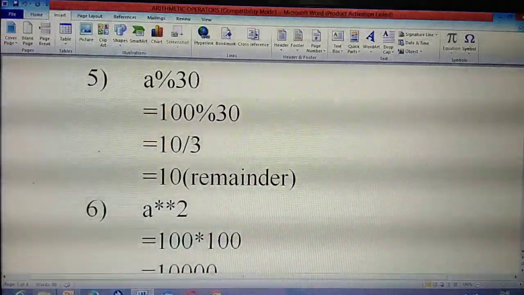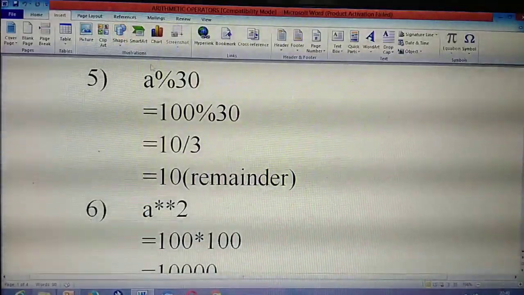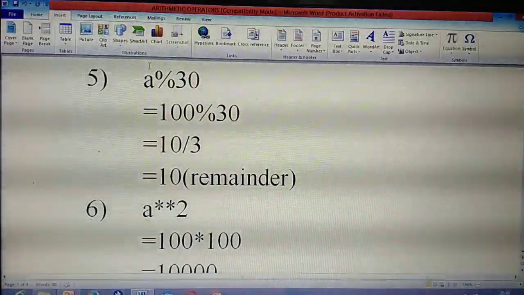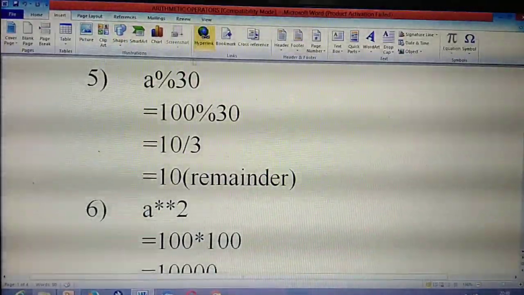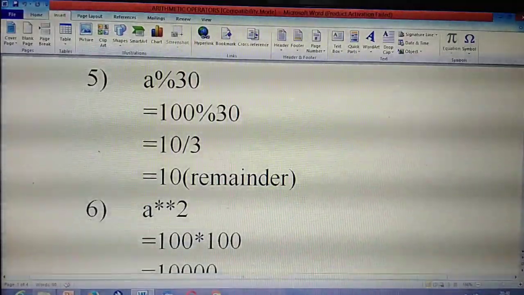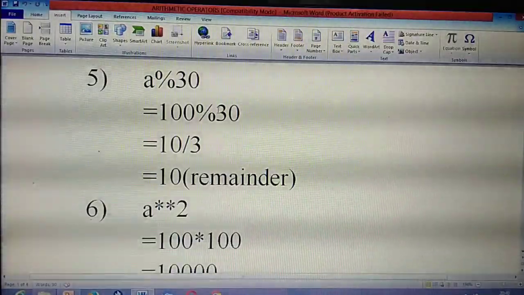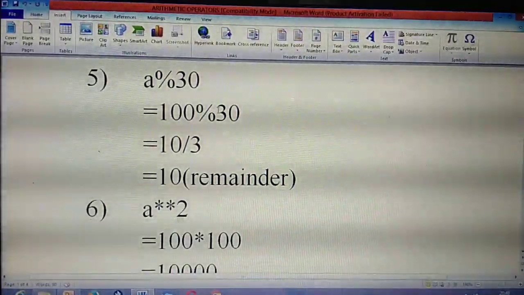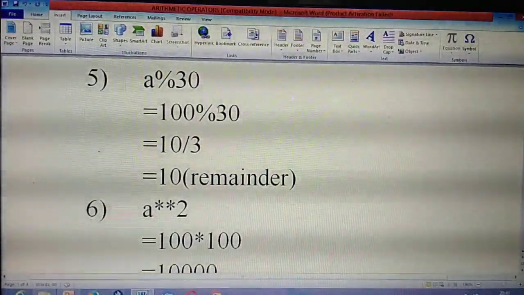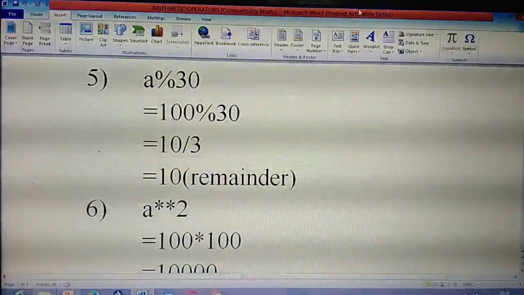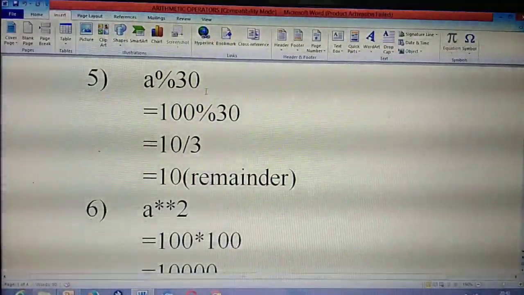10 divided by 3. If you see the modulus operator, to write the answer you first need to divide the number. Whatever remainder you get, that remainder you need to write as the answer. I am telling this because in one word questions they will give some numbers and this percentage of something.